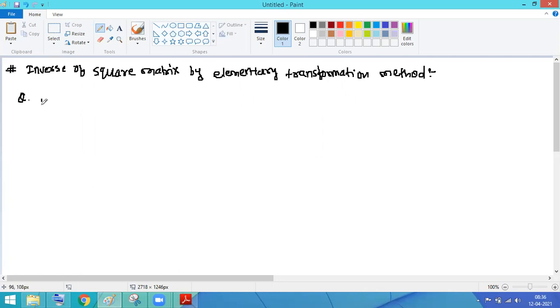Suppose the question is find A inverse, find A inverse if A equal to 1, 0, 2, 3. How can we find out the A inverse?